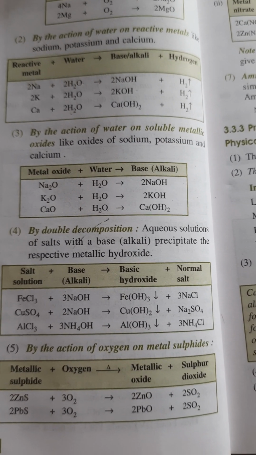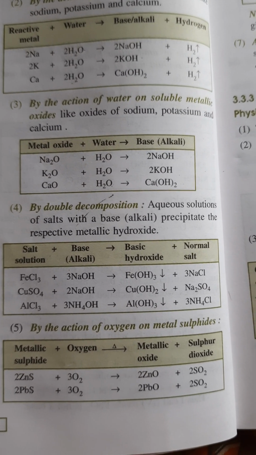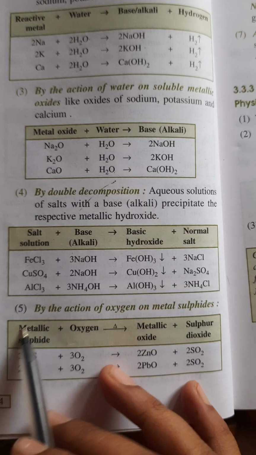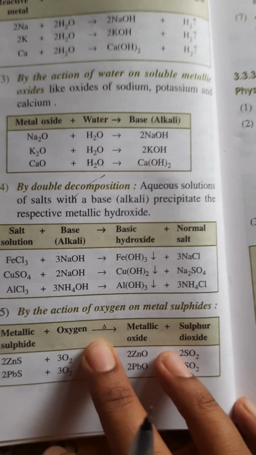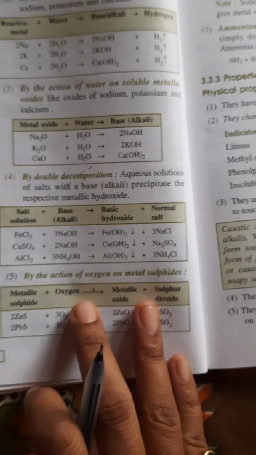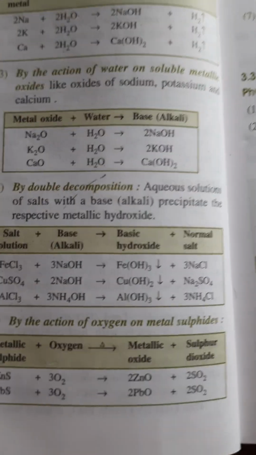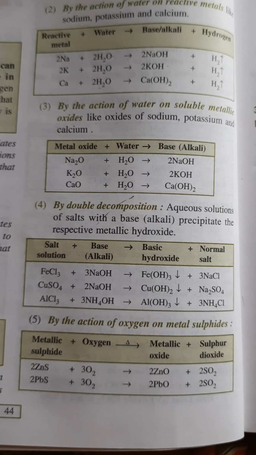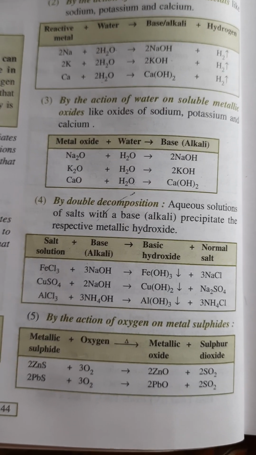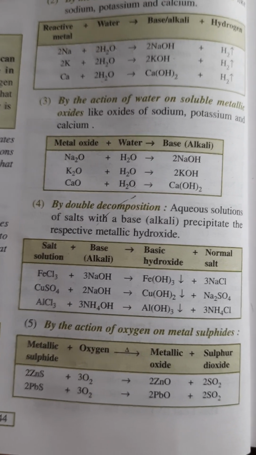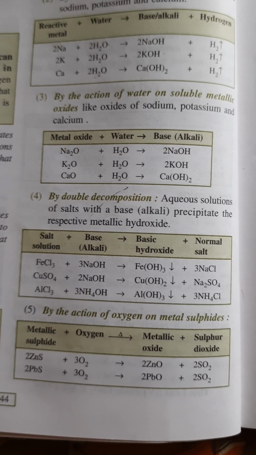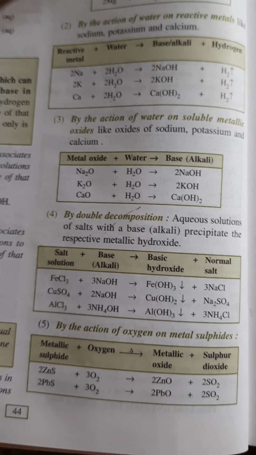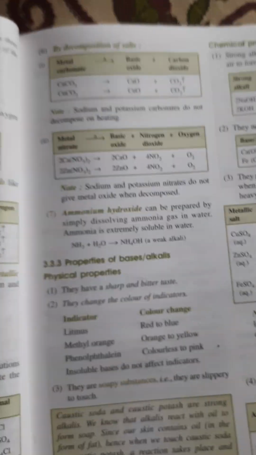Now the fifth preparation method is by the action of oxygen on metal sulfide. When a metallic sulfide reacts with oxygen in the presence of heat, that means heat is needed, it produces a metallic oxide and sulfur dioxide gas. When zinc sulfide reacts with oxygen, it produces zinc oxide and sulfur dioxide gas. When lead sulfide reacts with oxygen, it produces lead oxide and sulfur dioxide gas. These are very easy.